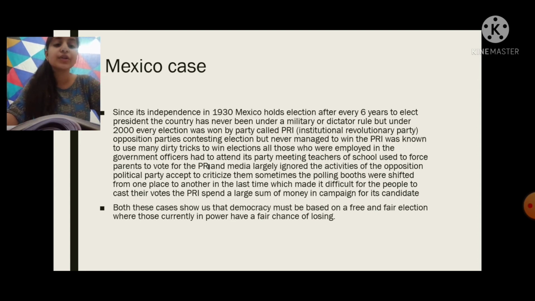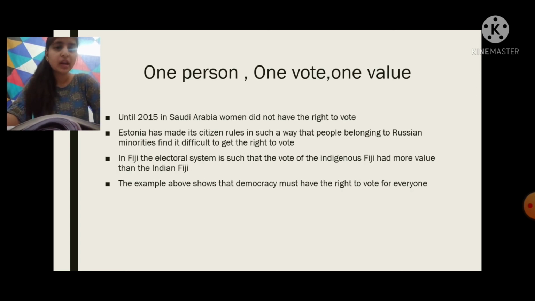And also the opposition party should get a chance to win the election. So it is one person, one vote, and one value. Okay, so there are some countries, for example, that are not democratic. They are democratic, but they don't have